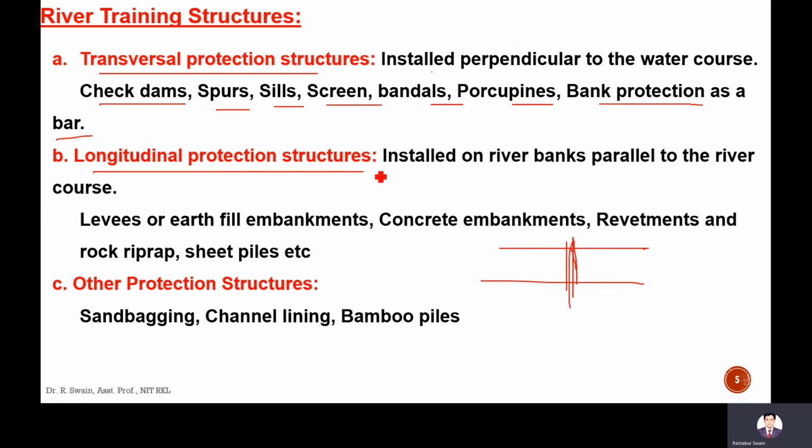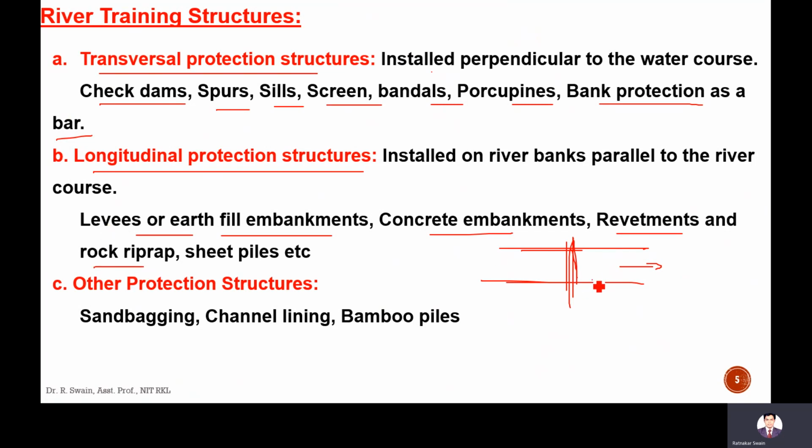Longitudinal protection structures. Longitudinal means in the flow direction, installed on the river banks parallel to the river course. Levees or earth fill embankments are built on both sides of the bank. Embankments are constructed, concrete embankments, revetments. Revetments are also embankments of different materials, and rock riprap.